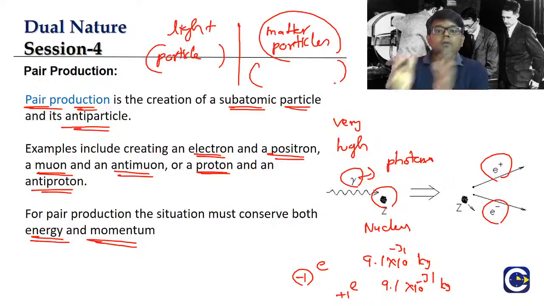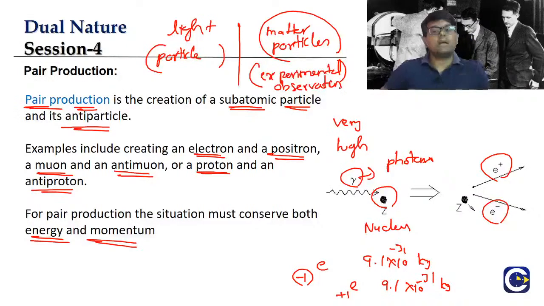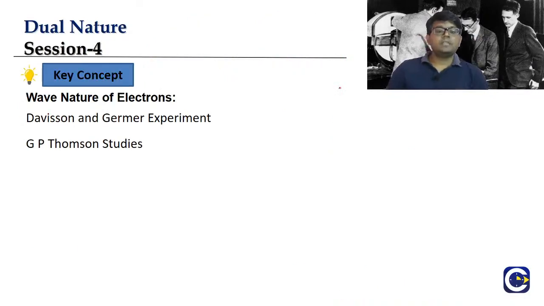So we will have to see what the experimental observations are that support the wave nature of matter. So far we have seen the experimental observations that support the particle nature of light. And now we have to see the experimental observations that support the wave nature of particles. And here, the particles that initially successfully showed wave characteristics are electrons.